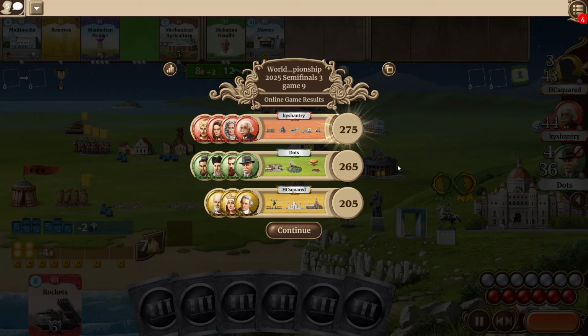HCsquared had some potential, maybe needed a Suez at the end. Maybe he needed to just hope to somehow get both Harvard and Suez, or maybe he should have left himself open. It's a tough call, but his position at the end wasn't powerful enough to compete with kyshantry's and Dots' civilization in this game.